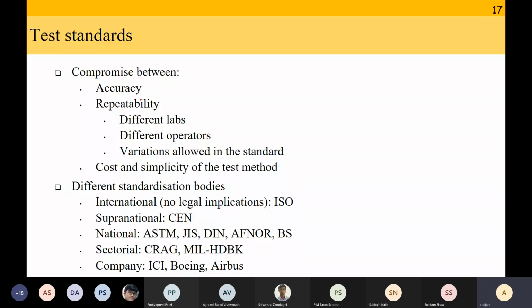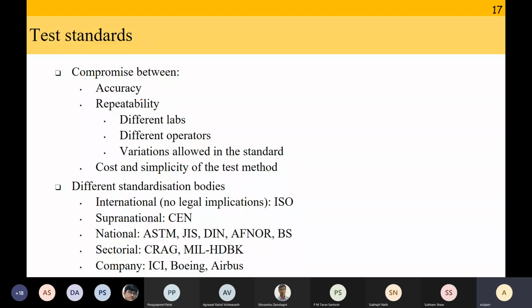if you have developed a new material and you want Boeing to use it, they will insist that you derive the properties based on their test standards. If you say that, look, I followed Airbus test standards and these are the results that I got, no, they are not going to trust it, and vice versa. I have had a personal experience of this.